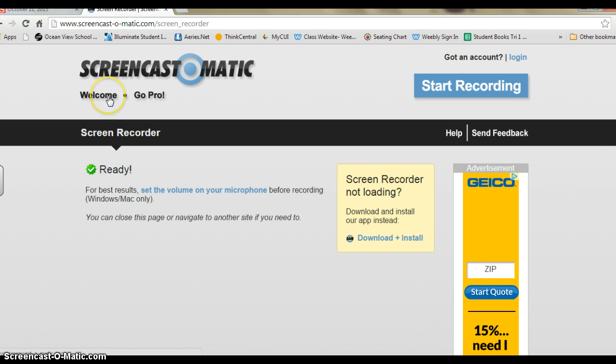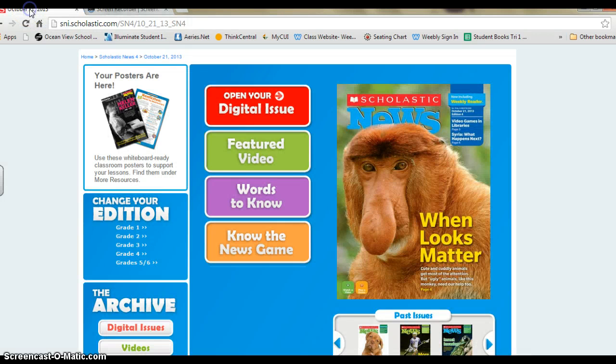So you are going to go to the web page, which I already have loaded for you on the computer, and I selected one of you to be team leader today, and there'll be a different person each week. So go ahead and go to the digital issue that I already have up on the computer, and there are 4 different sections. The first one says open your digital issue. The next one says featured video. Then it says words to know. And then the last one is know the news game.